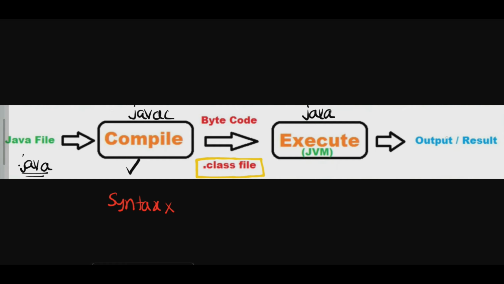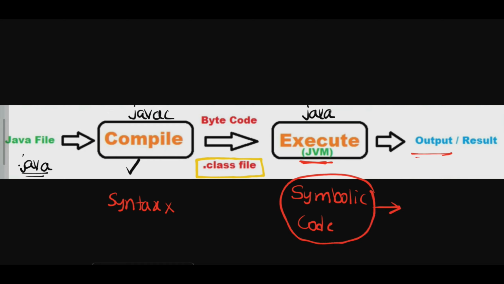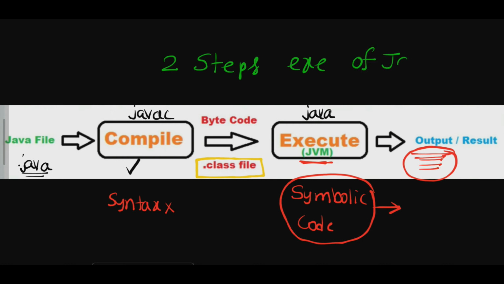Okay, so that means whatever symbolic code is there is taken by the JVM. And after that, this symbolic code is going to be converted into user format, and that format is called the output of the program. So in this diagram, we learned about the 2 steps of execution of a Java program. That's it.